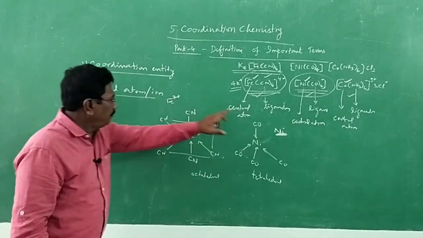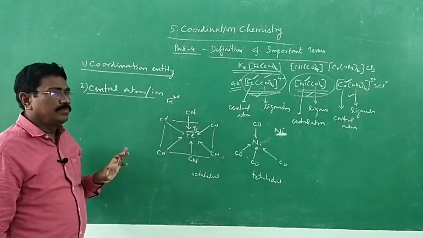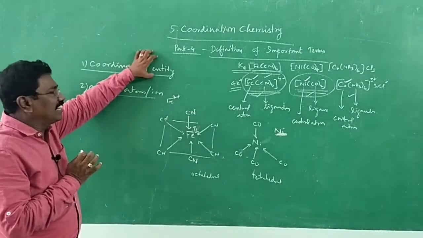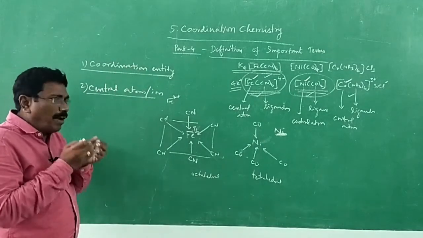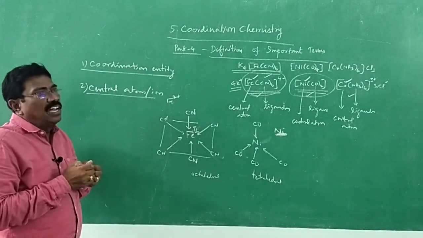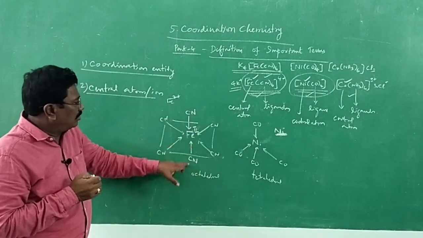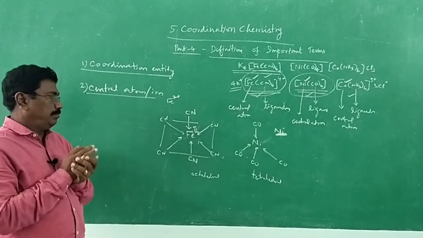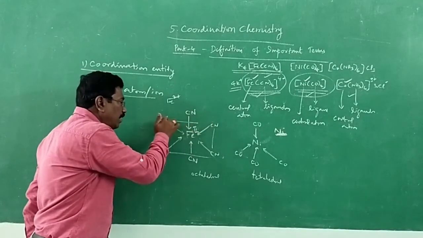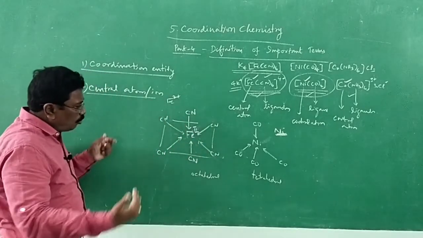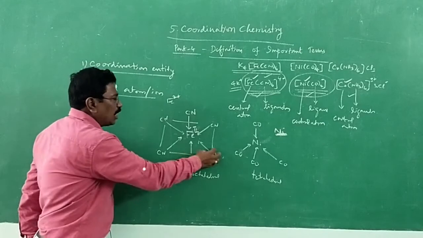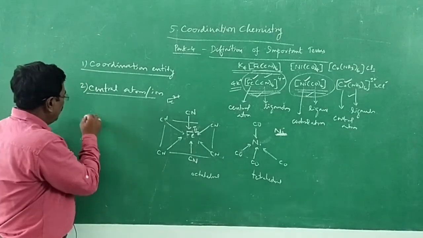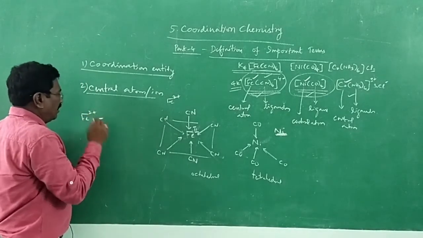So, the central atom or ion is the one that occupies the central position in a coordination entity or coordination complex, whatever it may be, and binds other atoms or group of atoms to itself through coordinate covalent bonds. These are donor atoms, this is the acceptor. And therefore here we say Fe2+ is a Lewis acid.